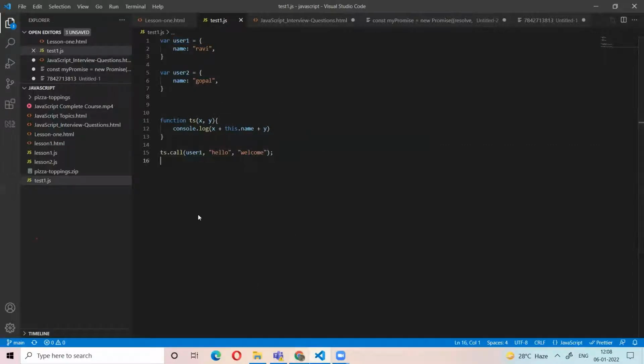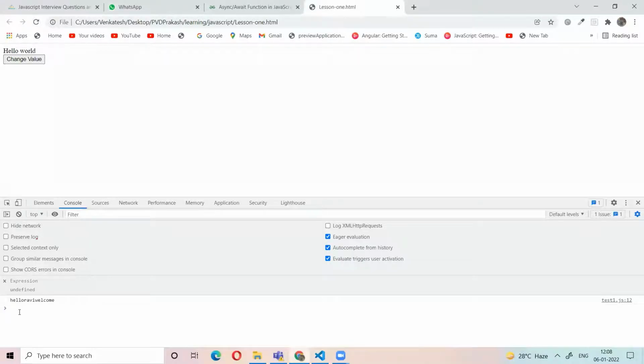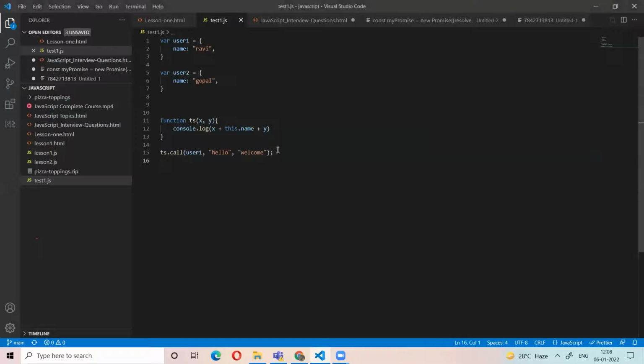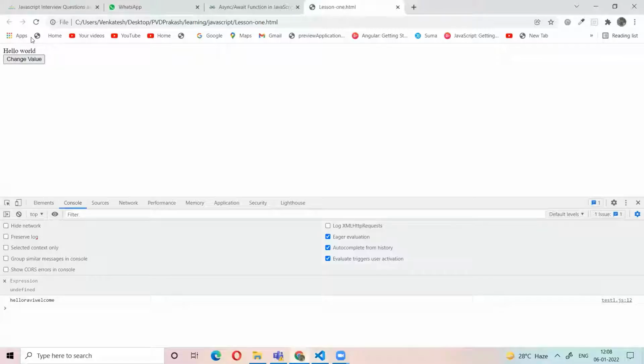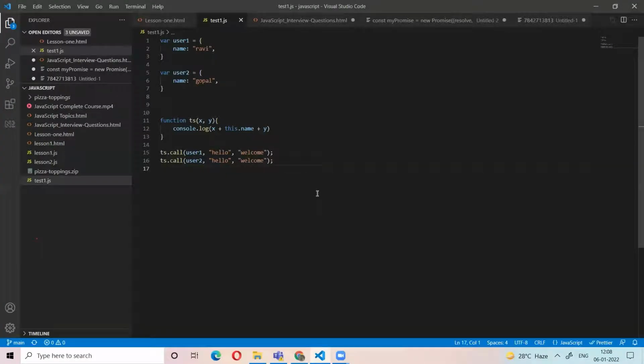Let's see. Hello Ravi, welcome. Same way we can apply the other object also like this. Then the answer is hello Gopal, welcome. So what is the call? Call is a method to call a function on an object with comma separated arguments.